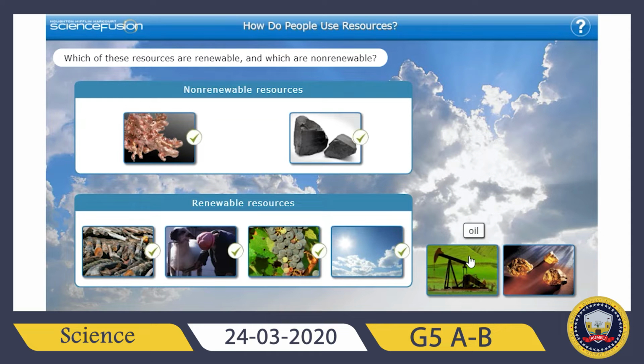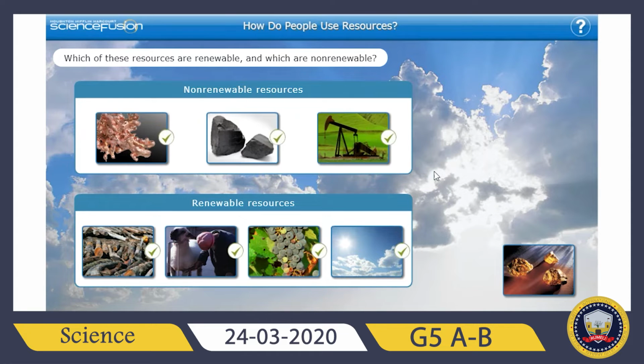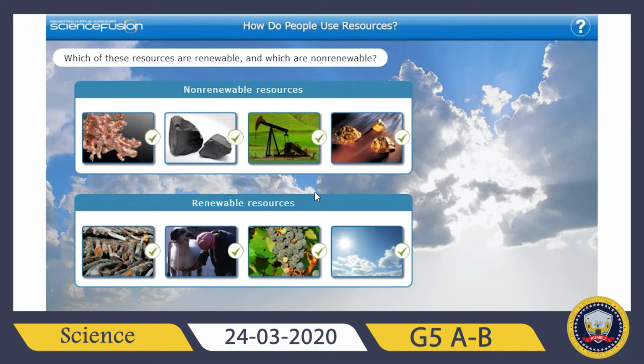Oil, petroleum, it is a limited resource. When it is used up, we can't replace it. That's why it is considered non-renewable. Or gold, again, like copper or coal. Gold is also a mineral that we can find under the earth, and it is also non-renewable because we can't replace gold by any other material. Okay, it is a limited resource.